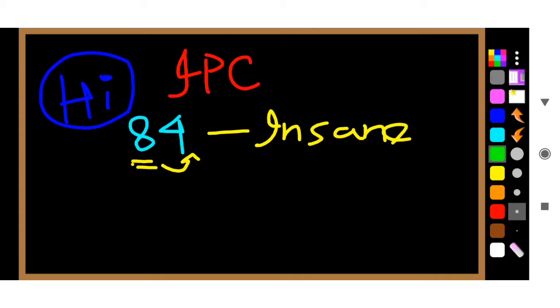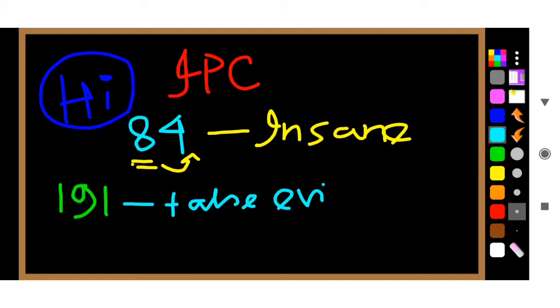The next IPC we will be discussing is 191. This is for false evidence. You can remember it with the help of this: there are two friends, the two 1s, and they are giving false evidence against 9. The first 1 and the last 1 are friends, and they want to give false evidence against 9.